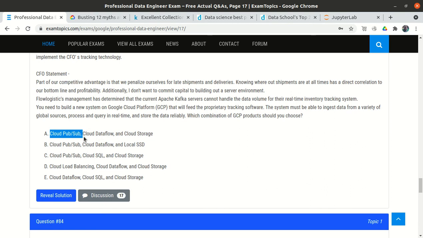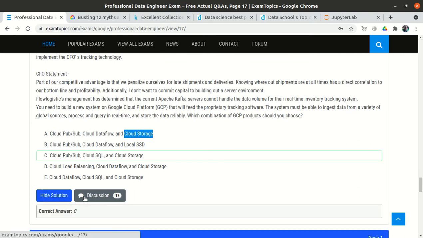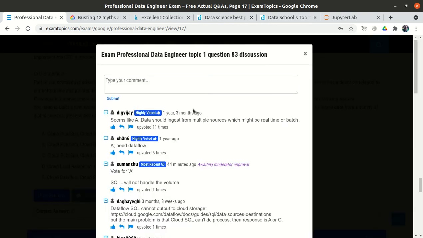So cloud data flow is perfectly okay for this system because we will use the cloud PubSub. The source will ingest the data into the cloud PubSub, so the data can come from global sources, and then we can pass it through the cloud data flow and it will get stored into the cloud storage. So option A is perfectly okay. Option C is not correct. So option A is correct.